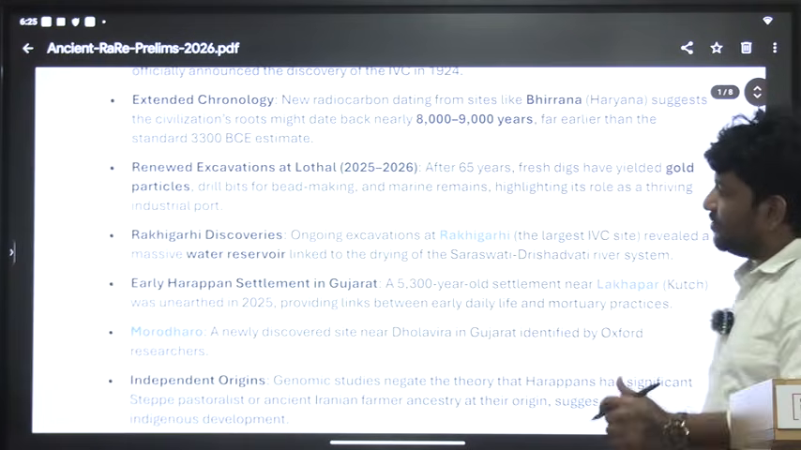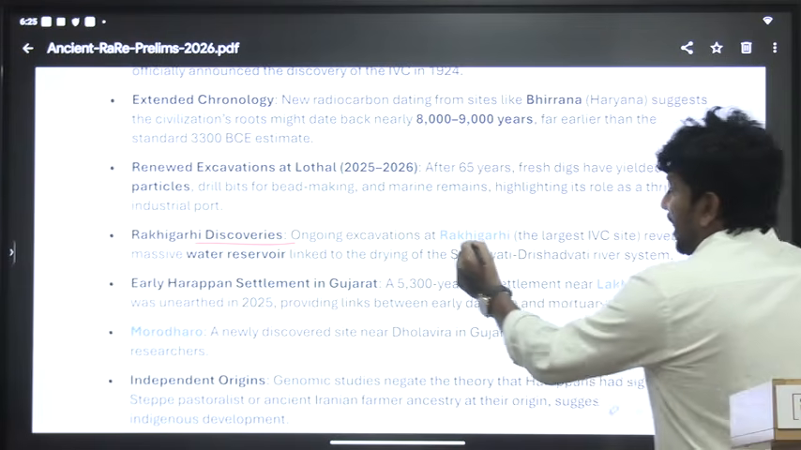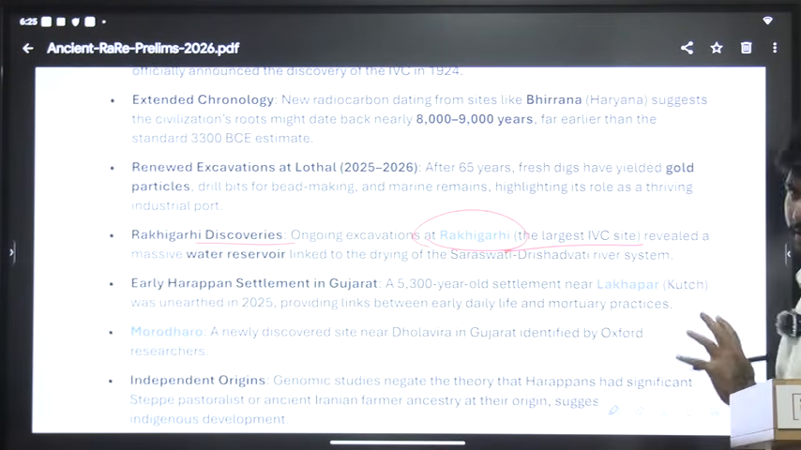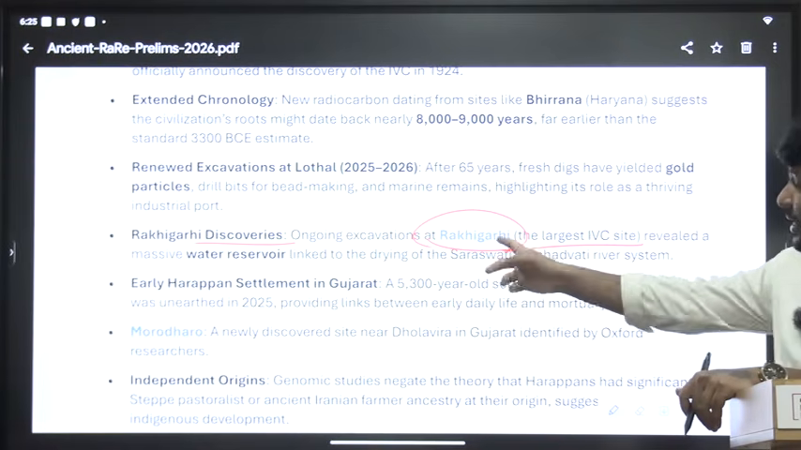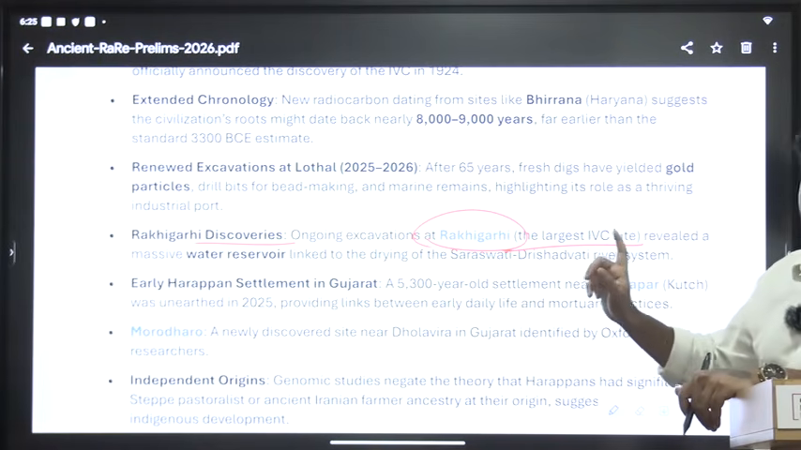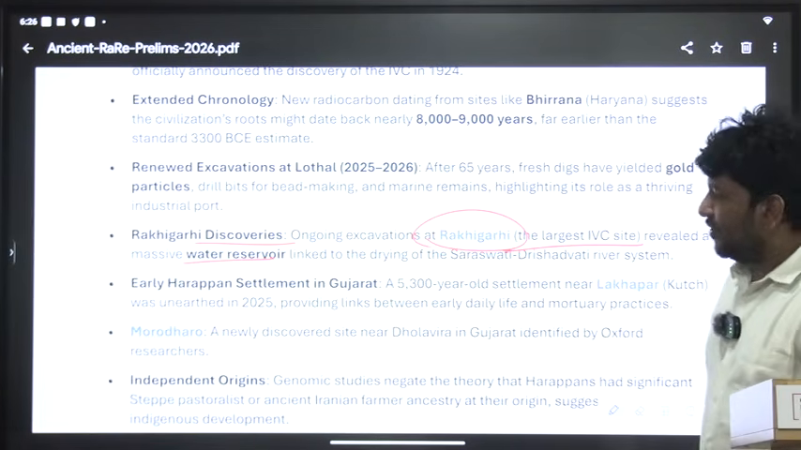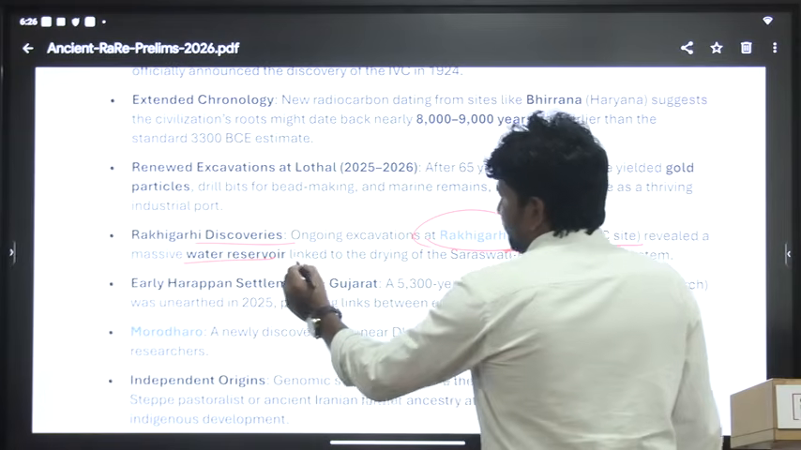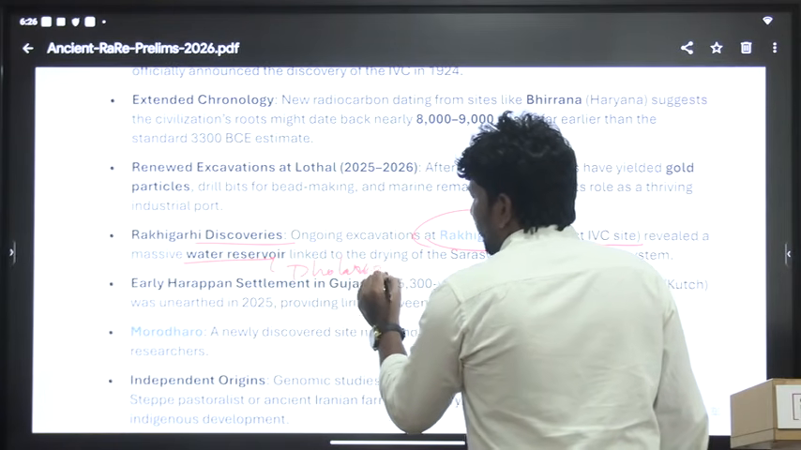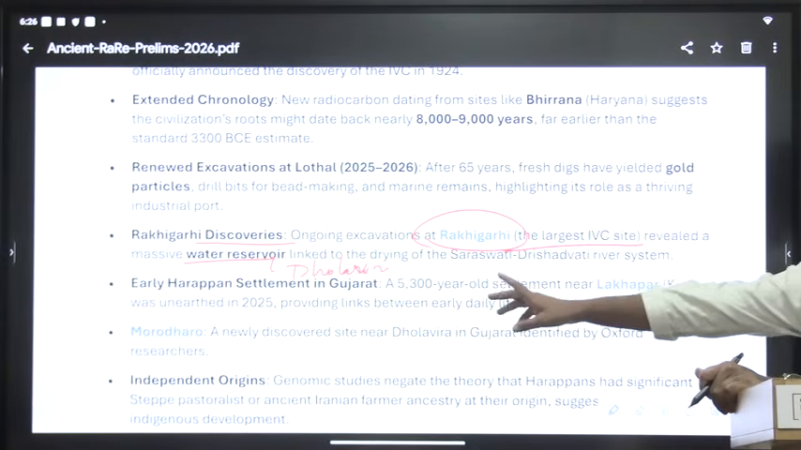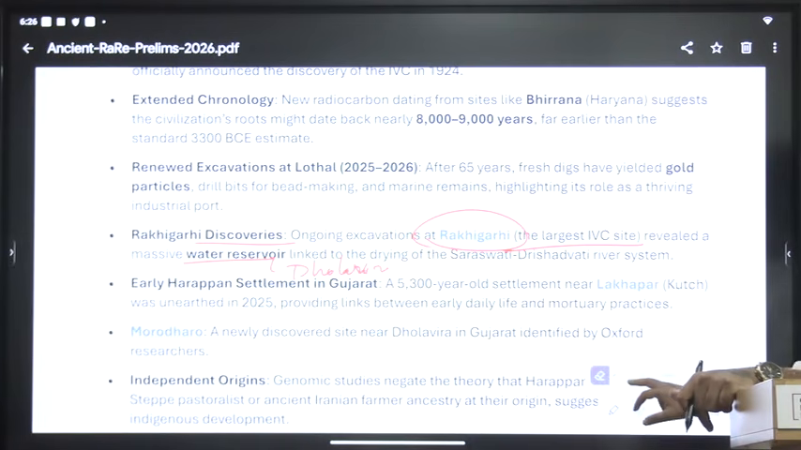So that is why I have got the next one, Rakhigarhi. So discoveries: see, recent excavation shows that Rakhigarhi is very important because it is the largest site, not only in India but in the entire IBC and all. Before Rakhigarhi, what was the largest site? Mahendravarman. And in Rakhigarhi, we found a water reservoir. Which site is famous for a water reservoir? Dholavira is famous for a water reservoir. See, in Rakhigarhi also we found a water reservoir.